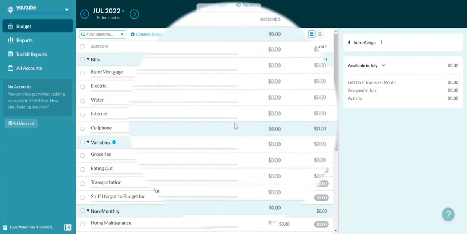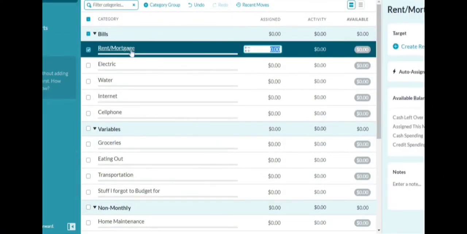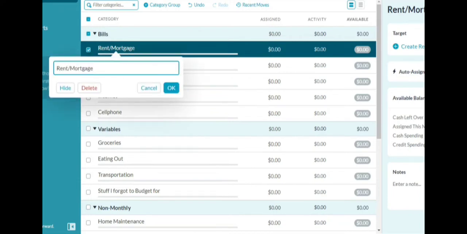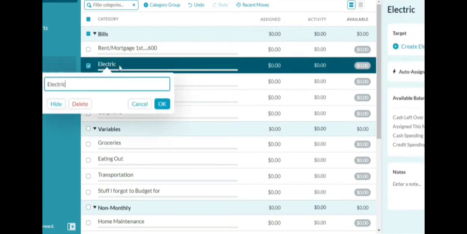So how do we do our budget? Let's say, for example, we're going to do an imaginary budget, and this person owes rent on the 1st, and let's say they pay $600. They pay electricity, and it's due on the 15th, and they owe $60.